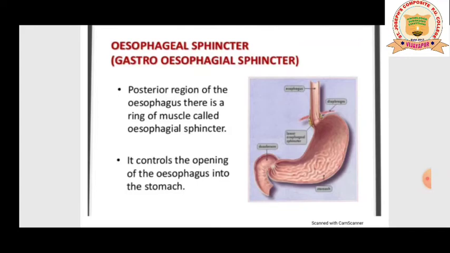So in our previous video, we wound up our session to understand the esophageal sphincter. I hope you have remembered the last video, part 2 of this. We wound up our session on the esophageal sphincter. It is a sphincter present in the posterior region of the esophagus. There is a ring of muscles called the esophageal sphincter. It controls the opening of the esophagus into the stomach.